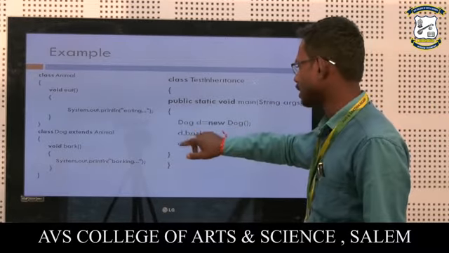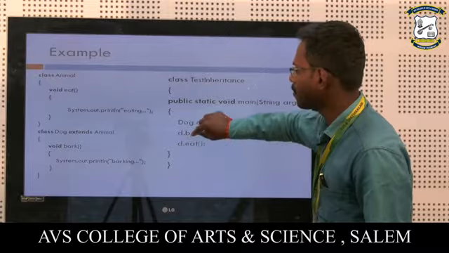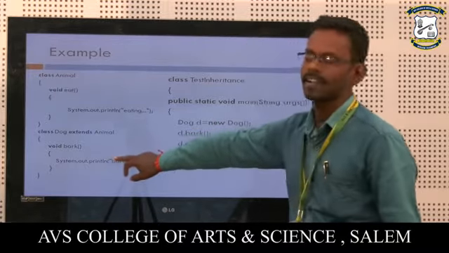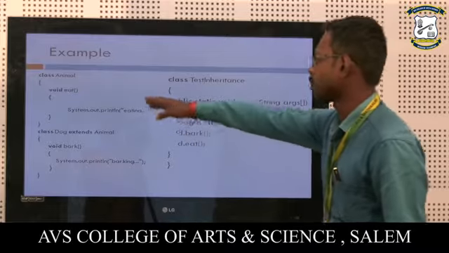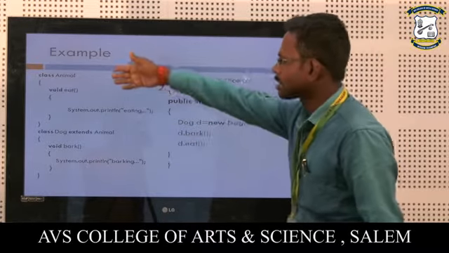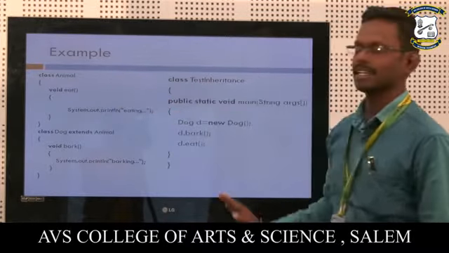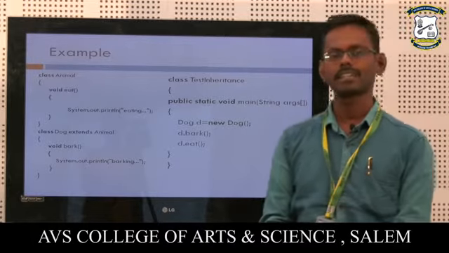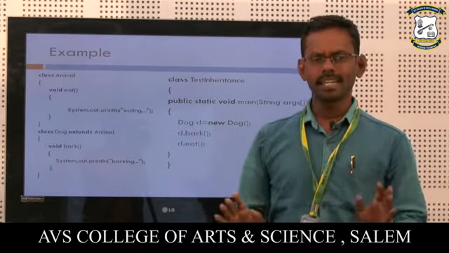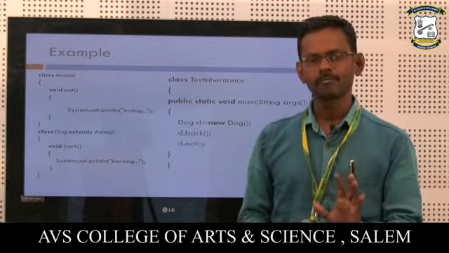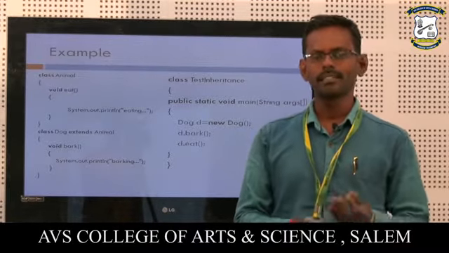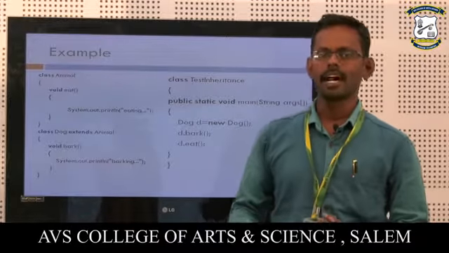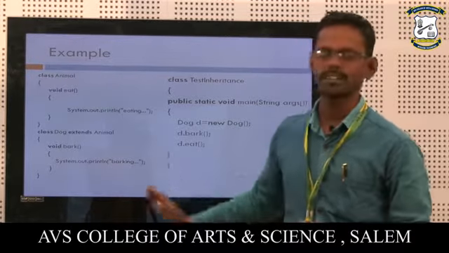Here I have used this object to call the function bark, which is available in the derived class, and I have called the function eat of the base class, which is available in the base class. That's all. It is a simple sample example for inheritance. In general, inheritance is mainly used for polymorphism and code reusability. We have so many types of inheritance, and we have seen the example for inheritance.